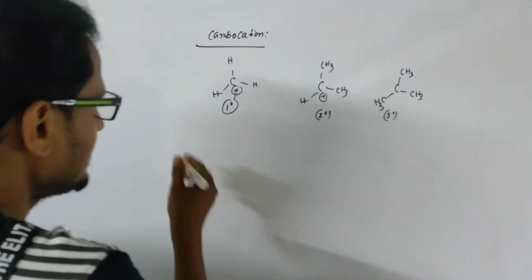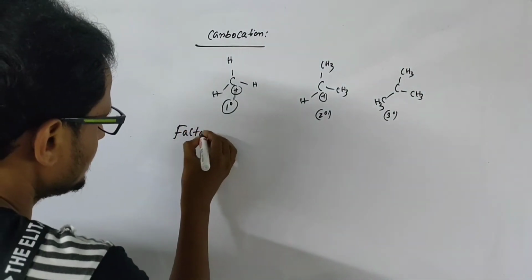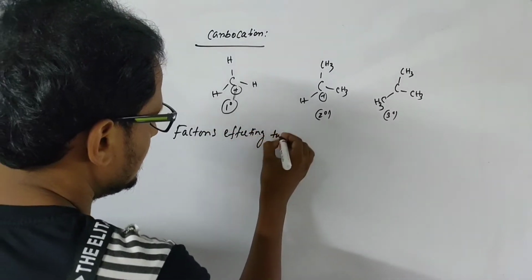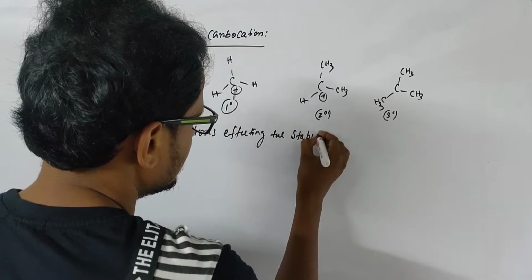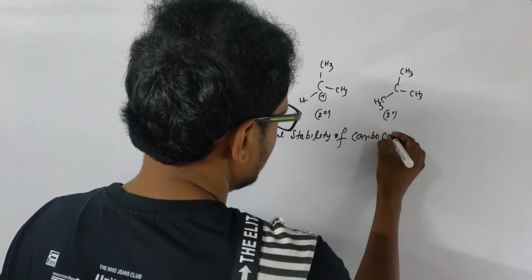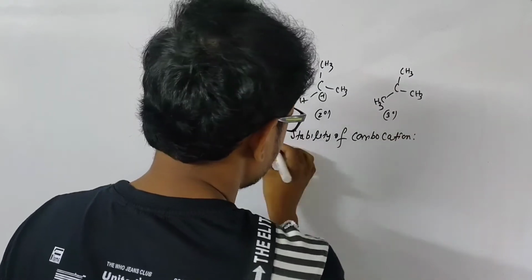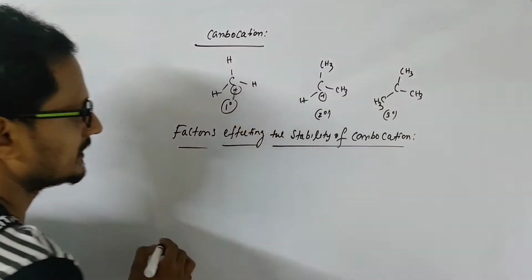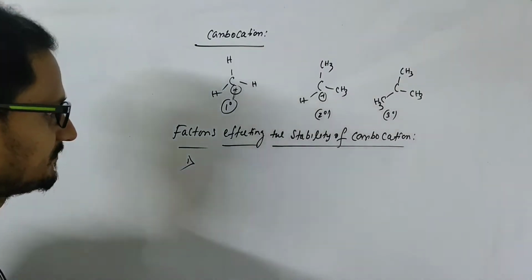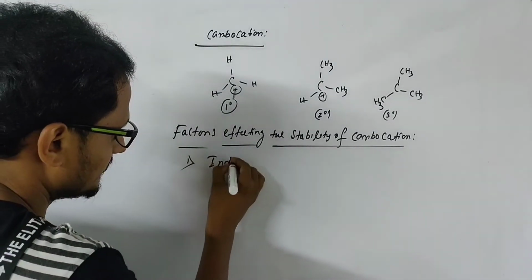Factors affecting the stability of carbocation. What are the factors that affect the stability of the carbocation? One is inductive effect.